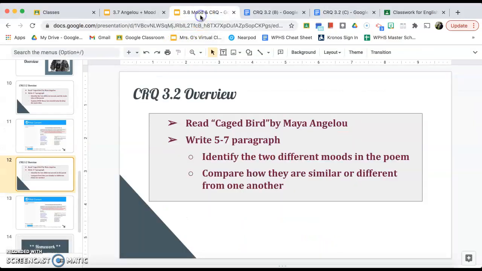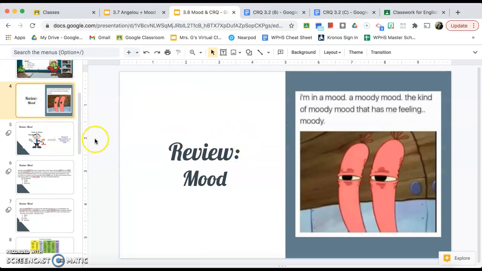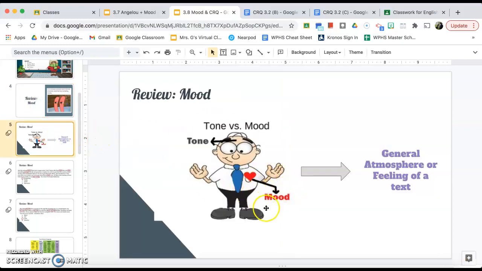Now, as a brief reminder, I'm going to go back to what we talked about last class. Okay, when we talk about mood in a text, we're not talking about your emotions. When we talk about tone, we're not talking about the way you speak to your parents or someone else. Okay, in English, tone means how the author thinks about the subject. So if the author is writing about mac and cheese and they hate mac and cheese, their tone is going to be a little bit more negative.